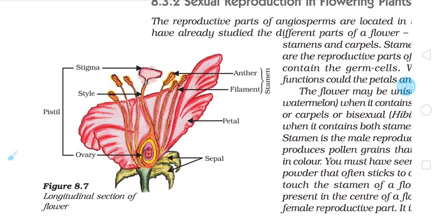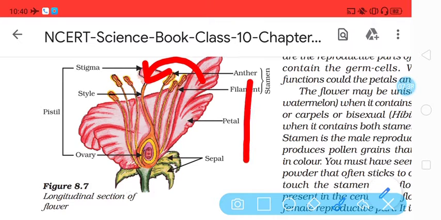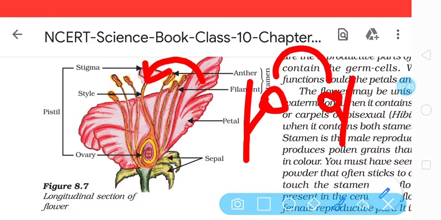When pollen grains of the same flower are transferred to the stigma of the same flower, then it is called self-pollination. Whereas when there are two plants, and these are two flowers suppose, and pollen grains of this plant transfer to another plant's flower, then it is called cross-pollination. So self-pollination and cross-pollination are two terms which are used while describing pollination.